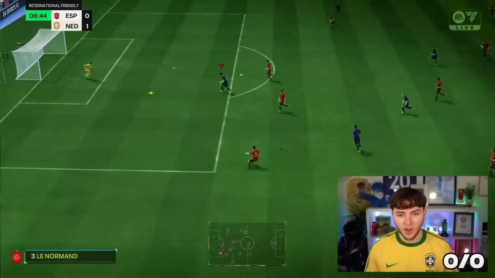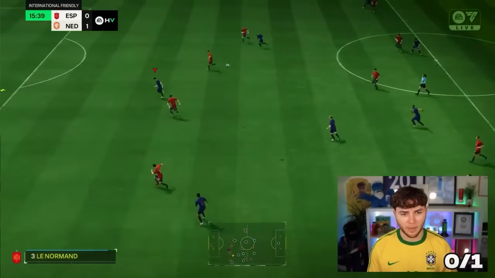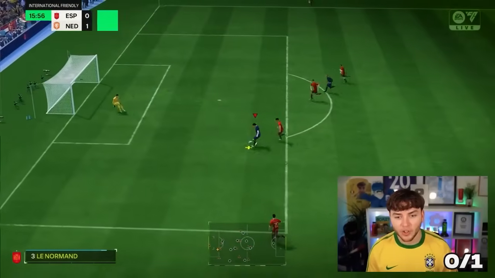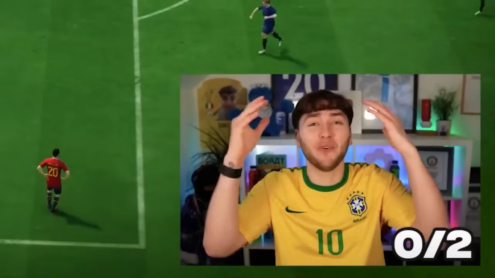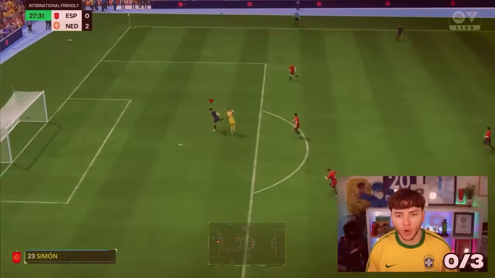He's made the run. Flying header. No! Alright, he's making the run. He's made the run. Flying header. No! Oh my god, what a goal! Oh my god! No! That was like the perfect ball!